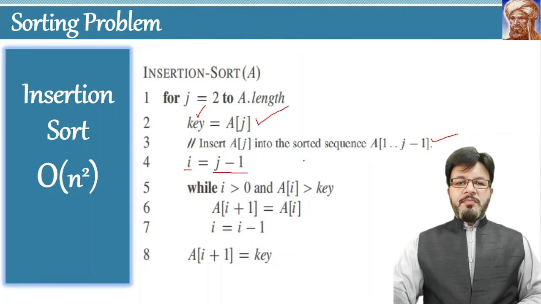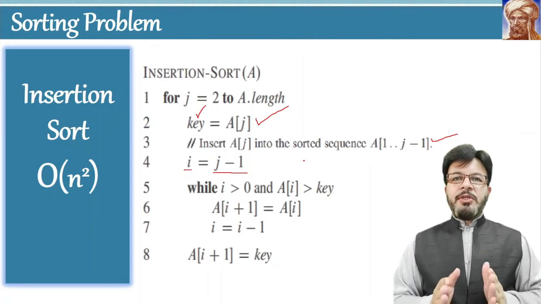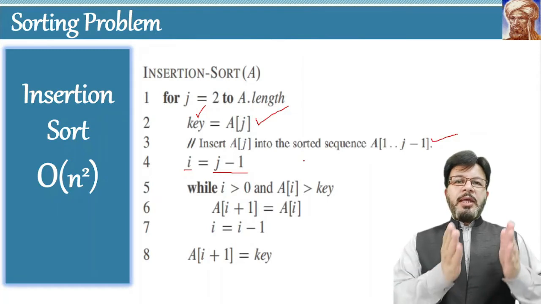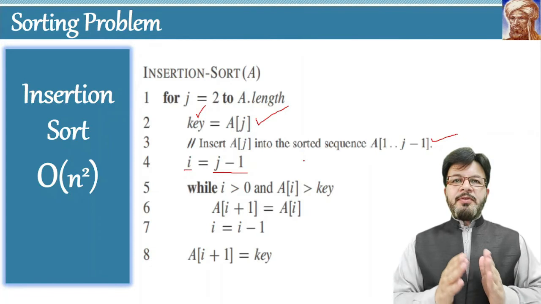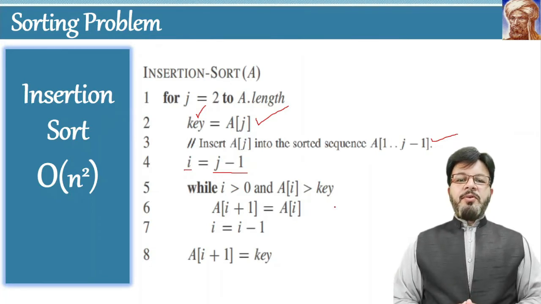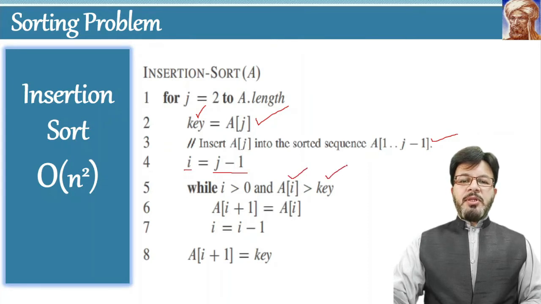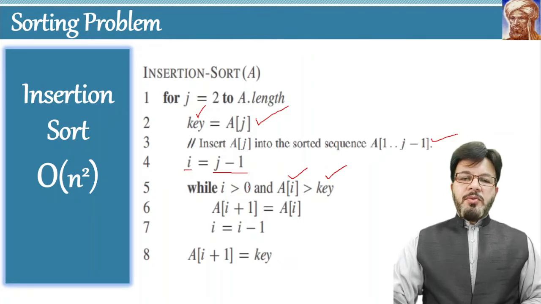What does it mean? It means j is the position where the element is selected to insert, and we have to start comparison from the element on the left side of this element. Therefore, i is assigned a value 1 less than j. Consider the while loop. There are 2 conditions in the while loop. The while loop will run until you find that the number at location i is not greater than the number stored in the key, or the value of i goes to 0.